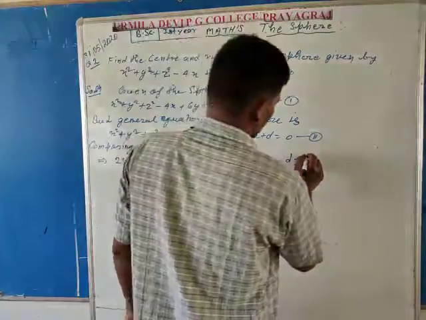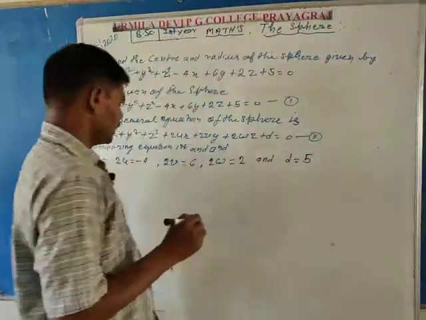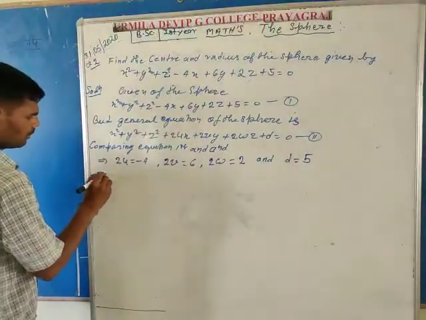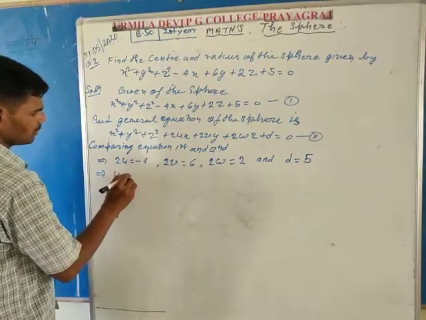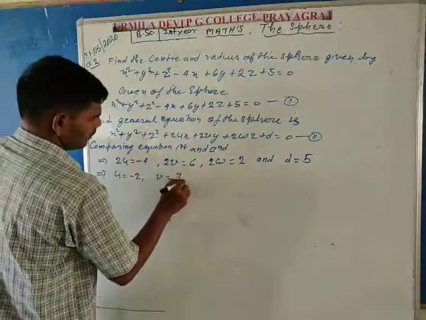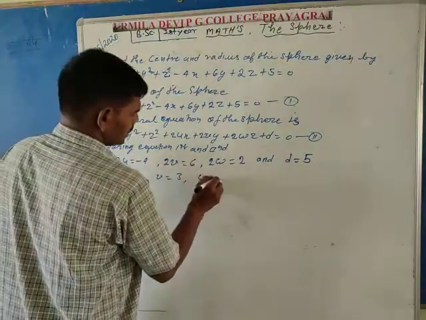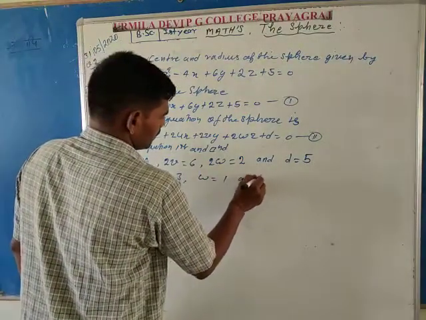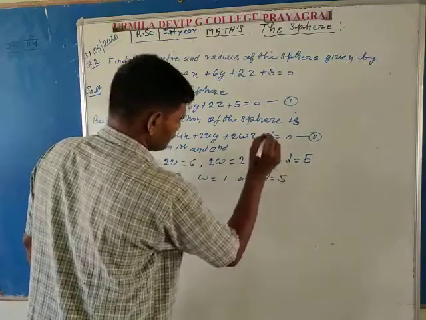So write d is equal to 5. It implies that u is equal to -2, v is equal to 3, w is equal to 1, and d is equal to 5.